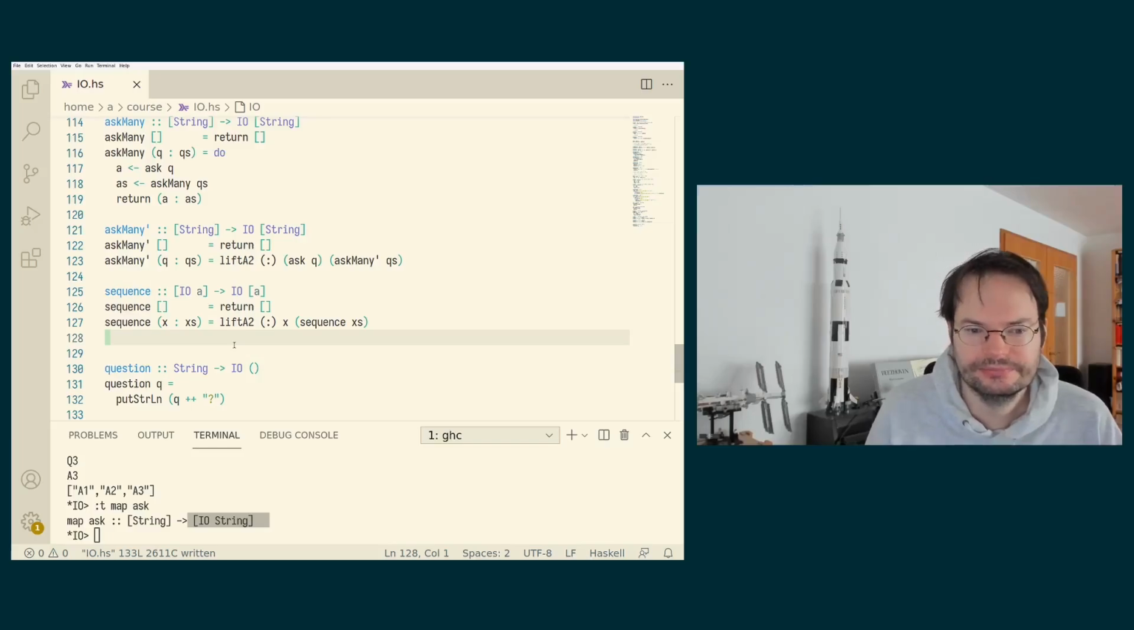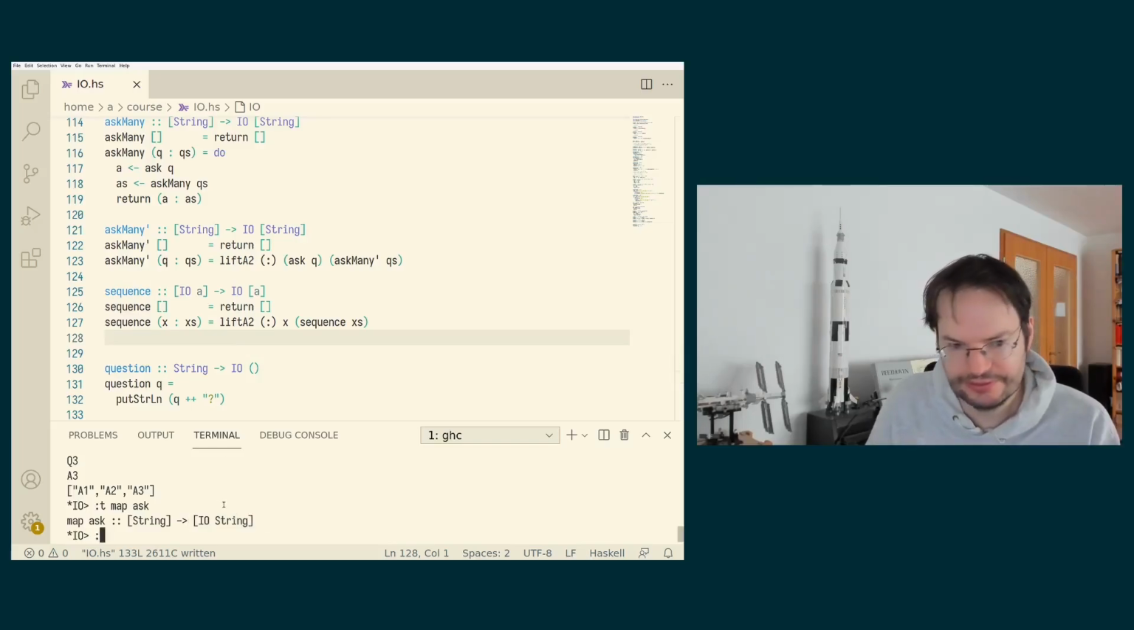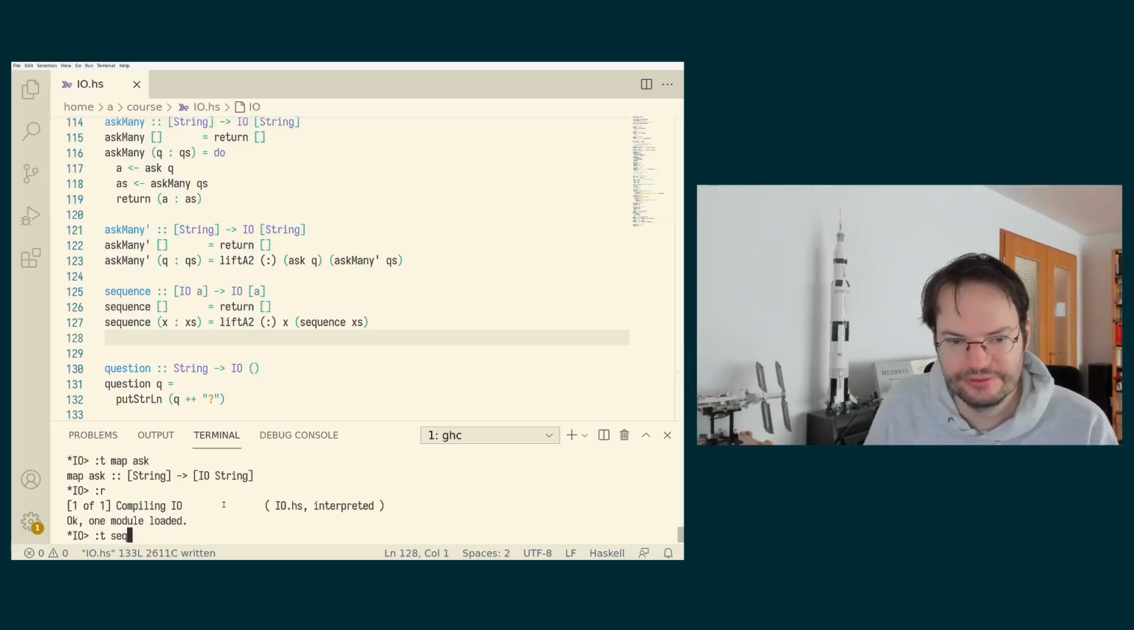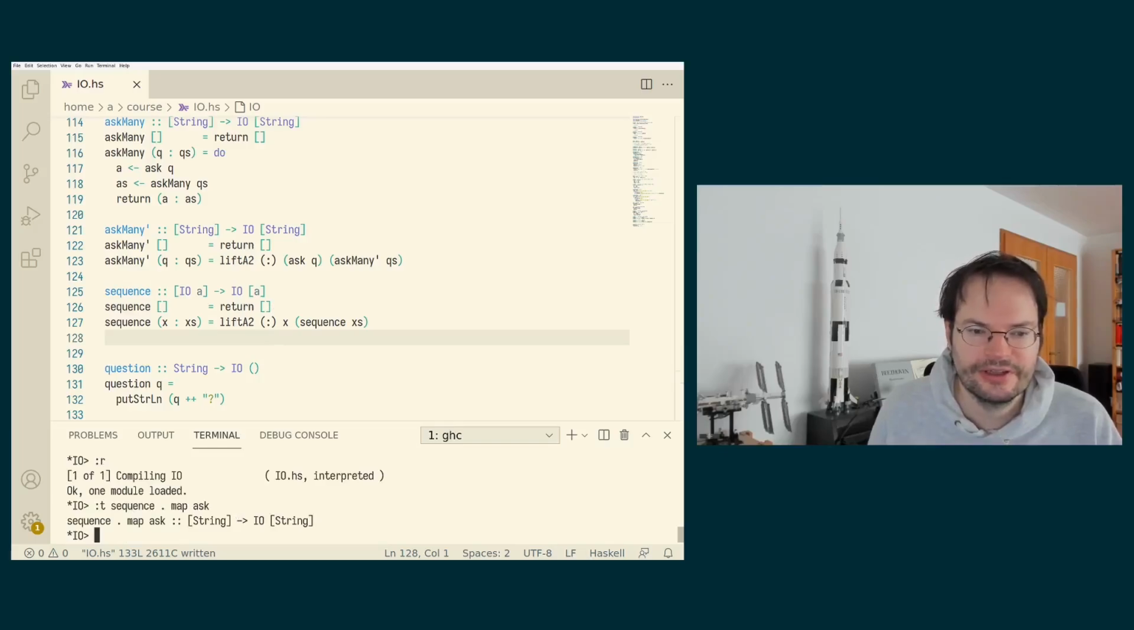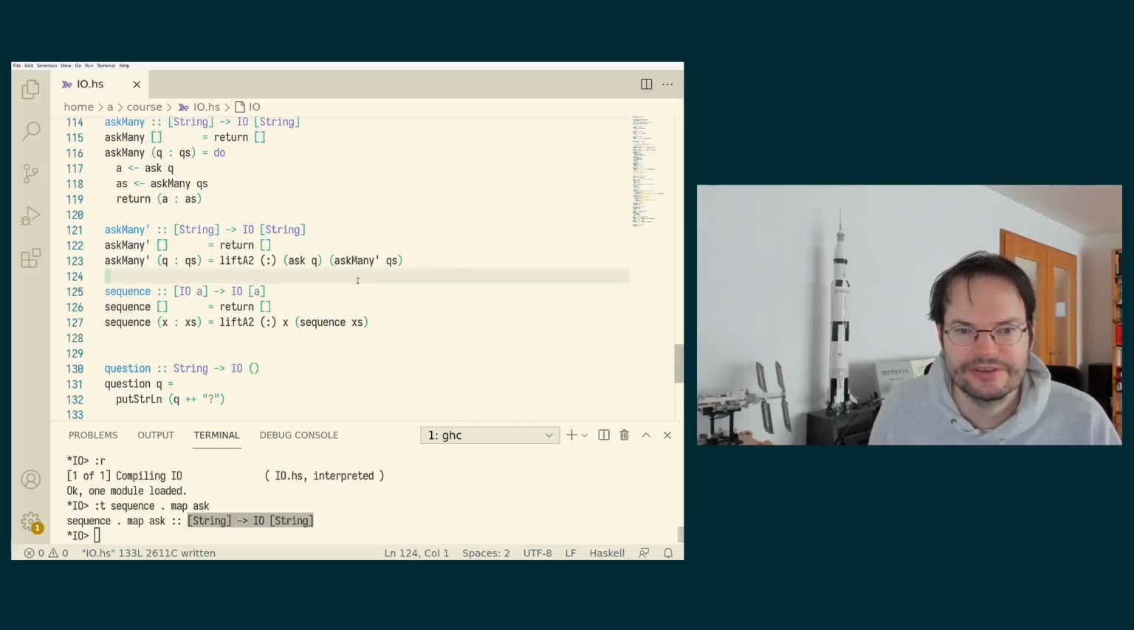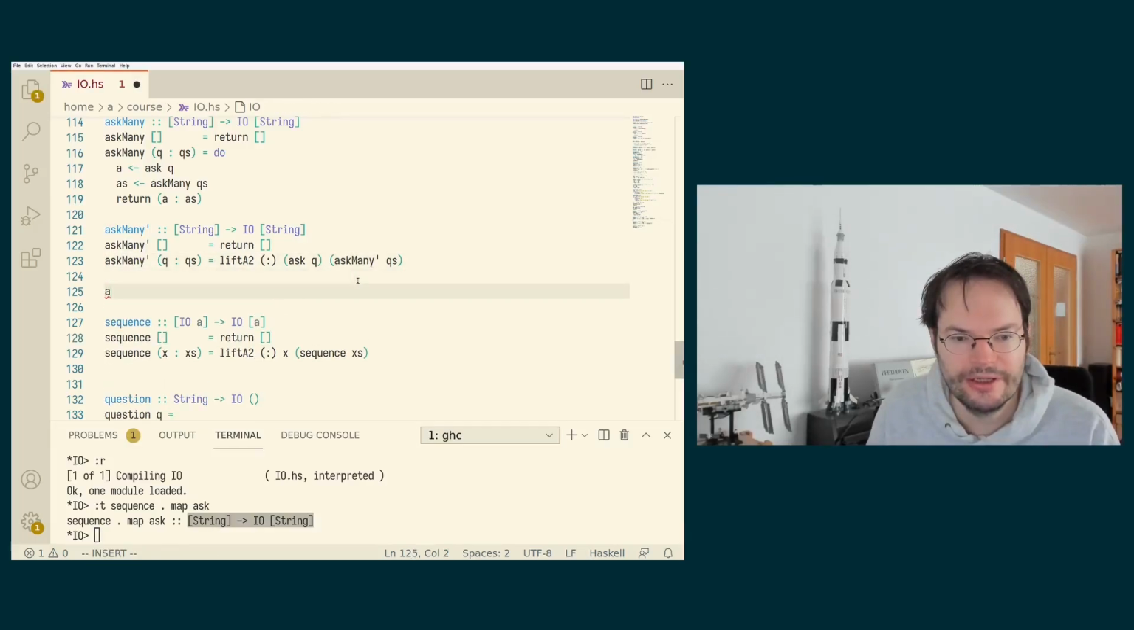And now, if I look at the composition of sequence and mapAsk, the function composition, mapAsk goes from a list of strings to a list of IO strings. Sequence then goes from a list of IO strings to an IO of a list of strings. So together, sequence and mapAsk have the right type for askMany. So that gives us yet another way of writing askMany